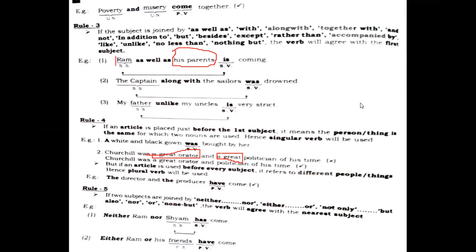Either Ram or his friends is close to the helping verb, then it becomes either Ram or his friends have come. Right, it becomes plural. So see students, what we need to do, we need to understand how it is working. Then we'll be able to justify that our sentences are absolutely correct, and we'll be able to judge where the mistake is in the sentence.